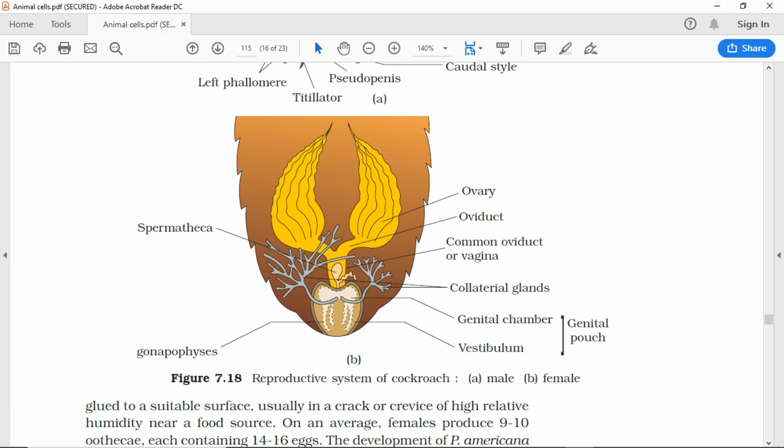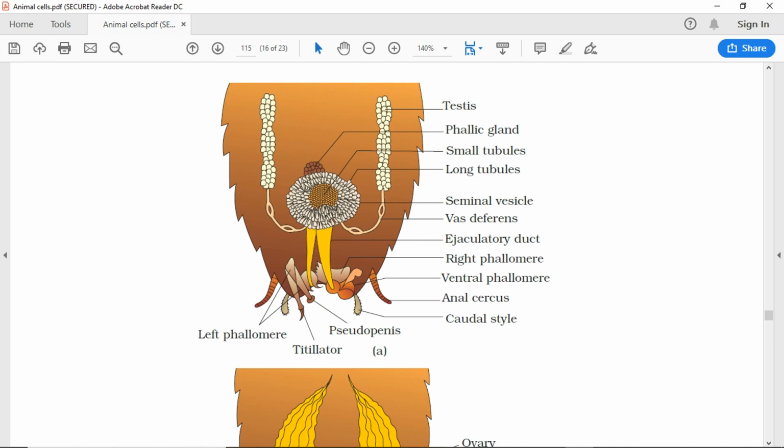Figure 7.18 Reproductive system of cockroach: A. Male, B. Female.